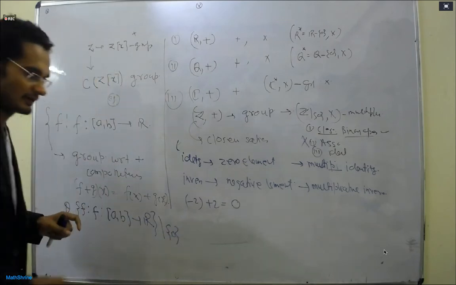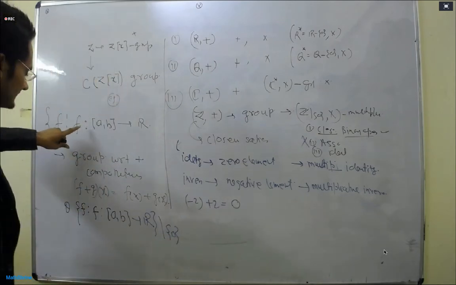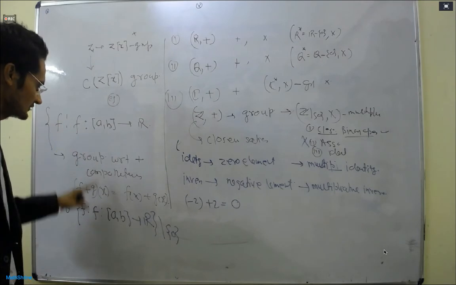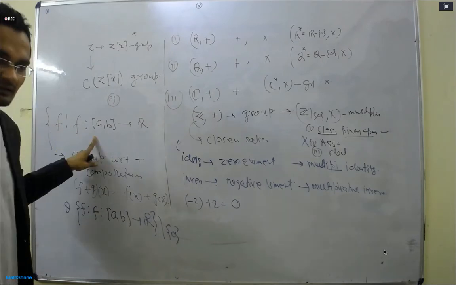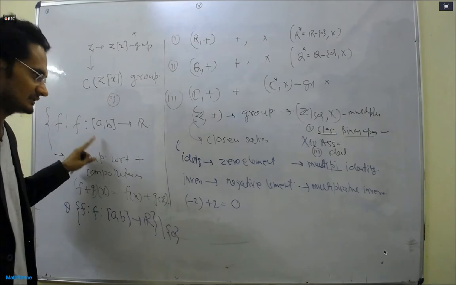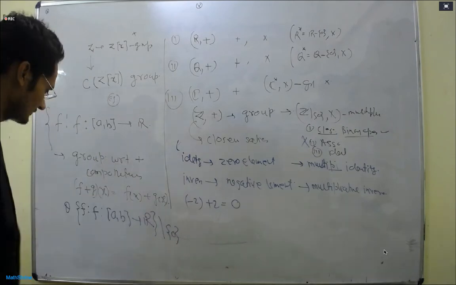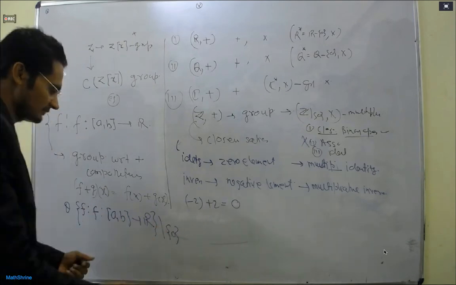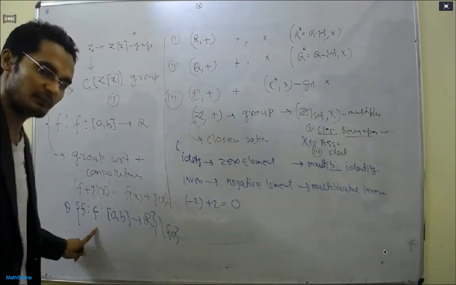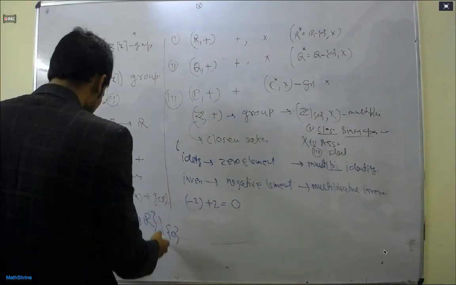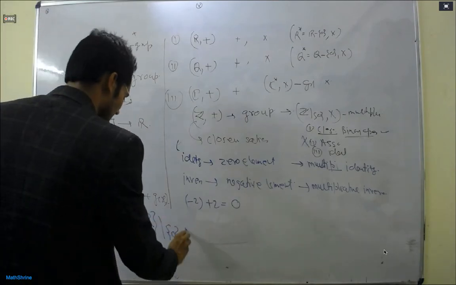Here, if you notice, the identity element of this group is the 0 element. So if I remove the 0, definitely this will not form a group with respect to the addition. So the question is, can you say something about the multiplication?